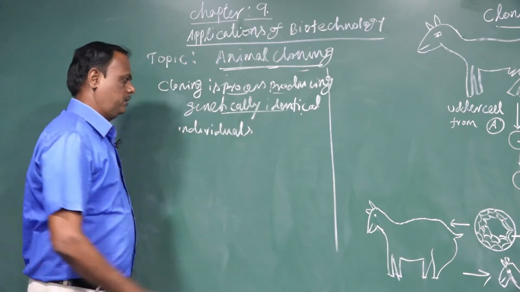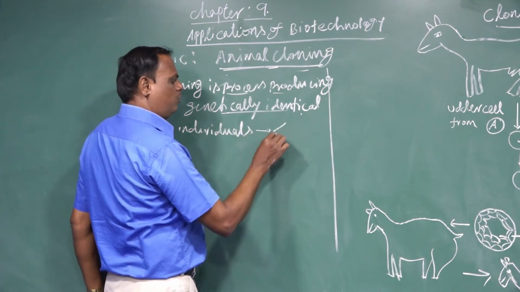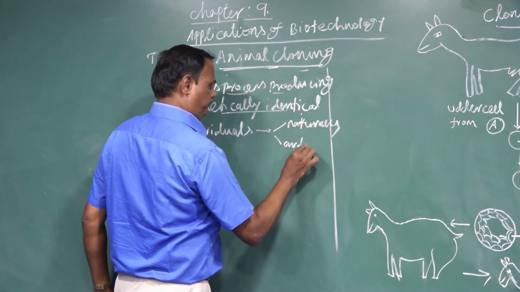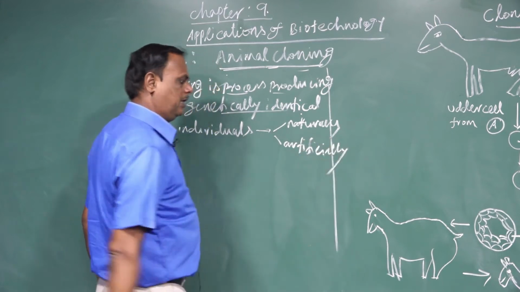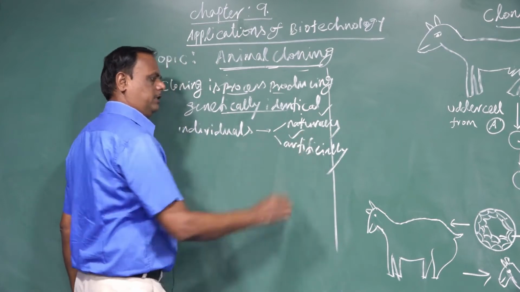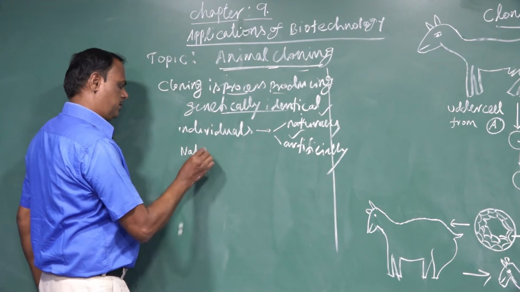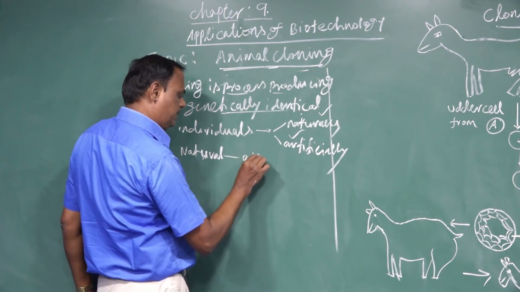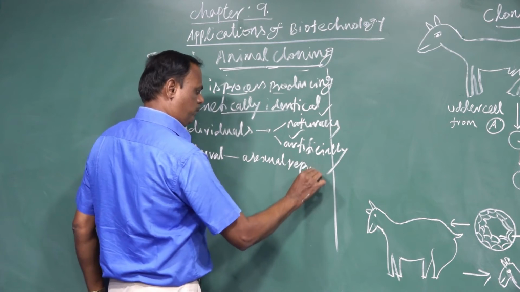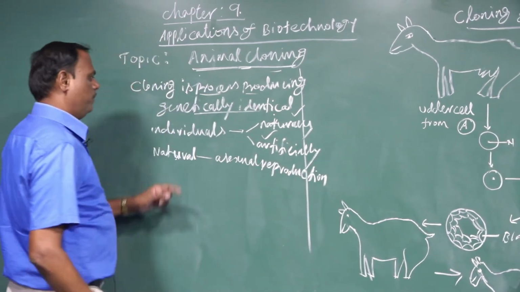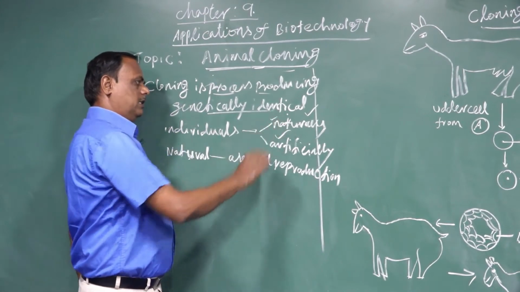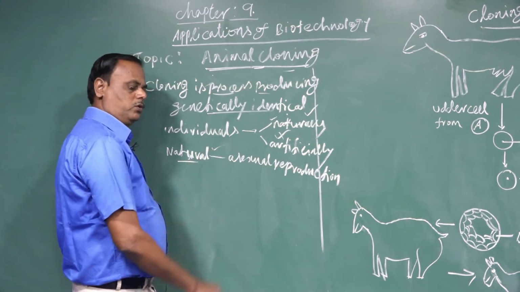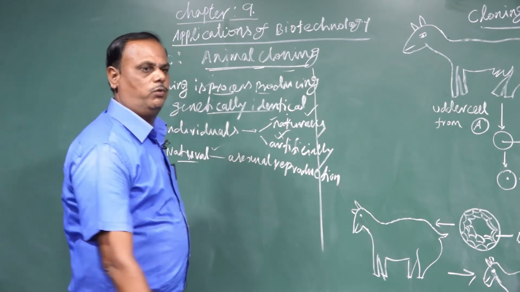Cloning is the process of producing genetically identical individuals. The individuals are produced either naturally or artificially. In nature, many organisms are produced by the method of asexual reproduction.